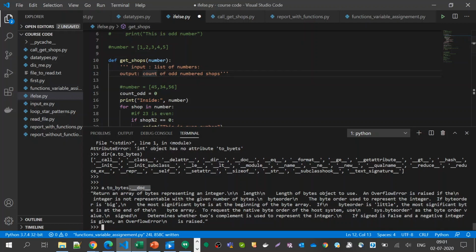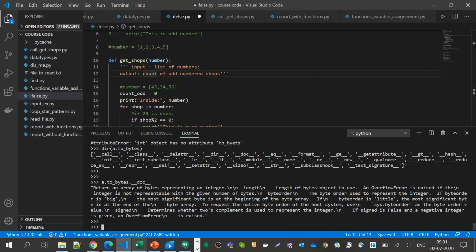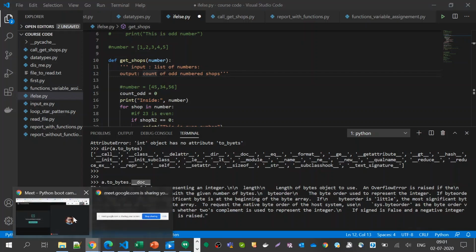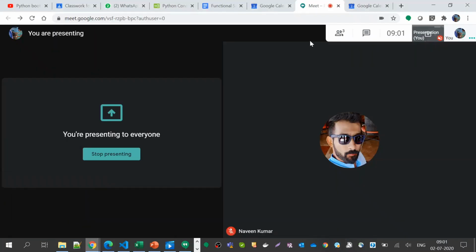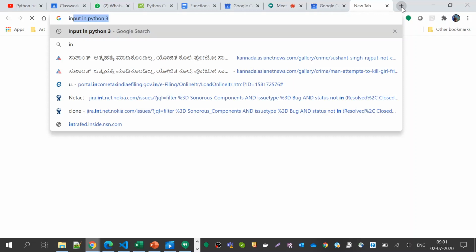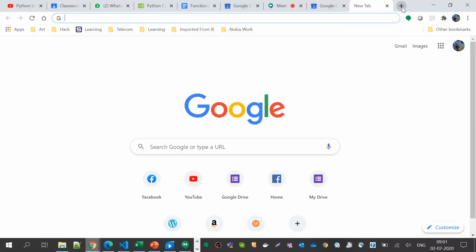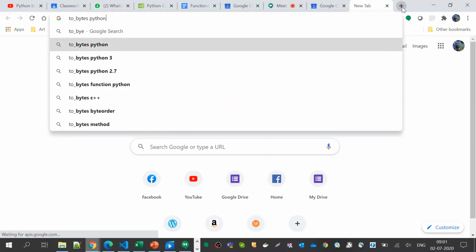Usually most of the functions written in Python will have a docstring. That is how we try to find out what it does and how it works. So if you look up to_bytes, you get the same thing. So what shall I do? Okay, to_bytes, Python 3.